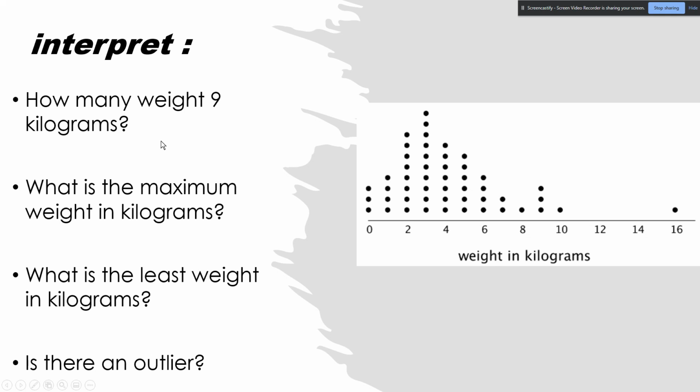All right, let's interpret the data set for today. How many have a weight of 9 kilograms? So we look for 9 right here. 1, 2, 3, and count.